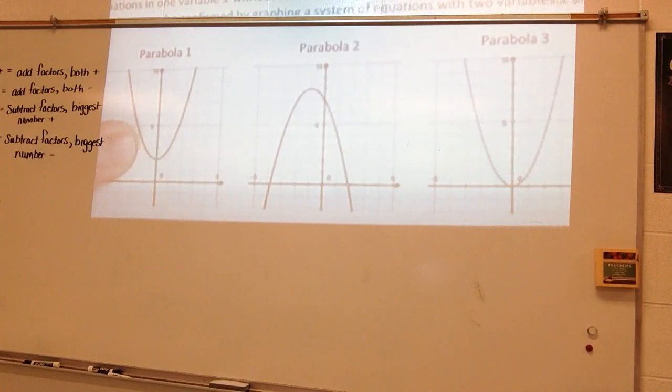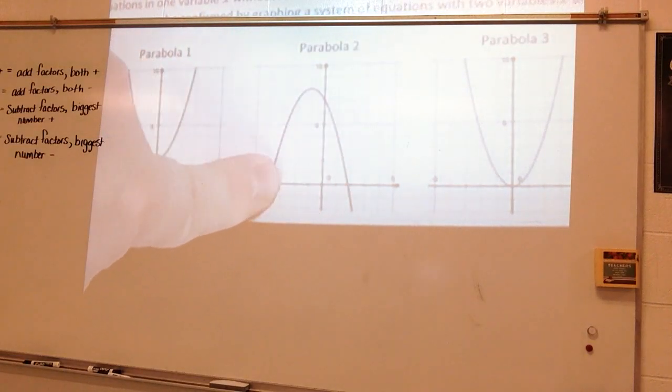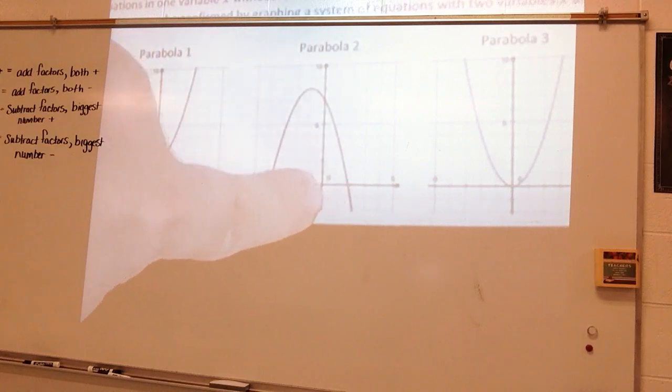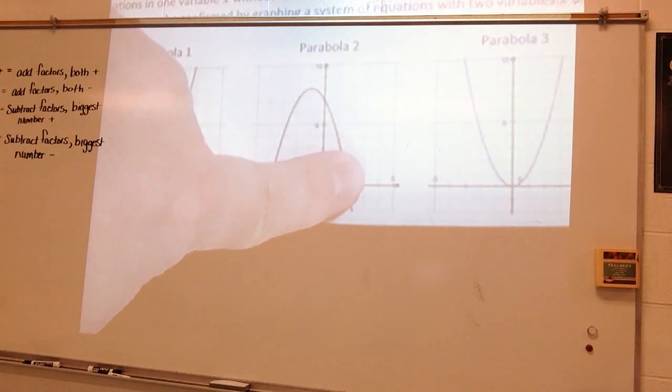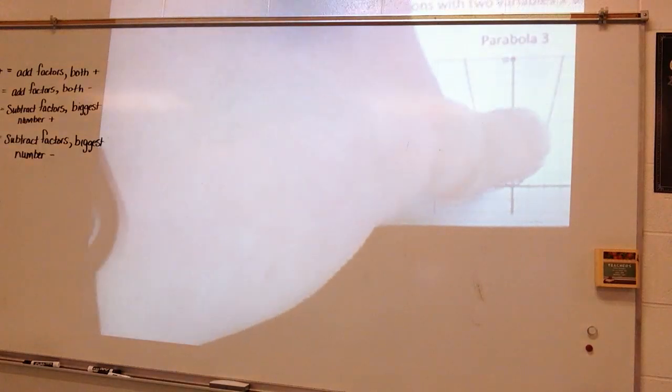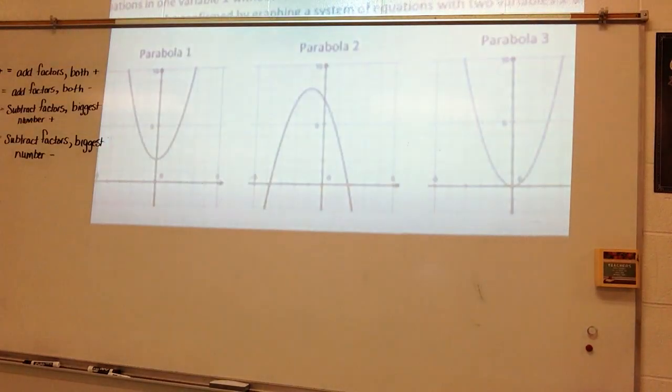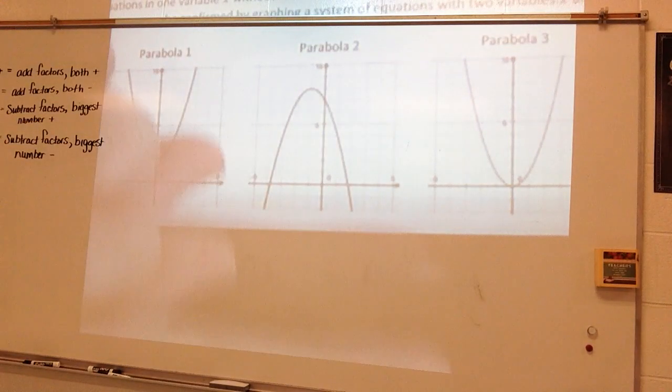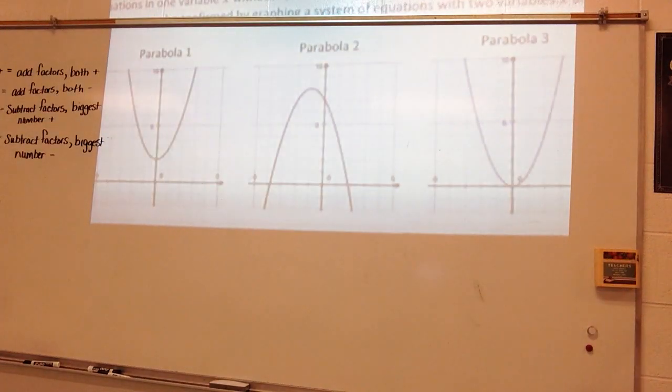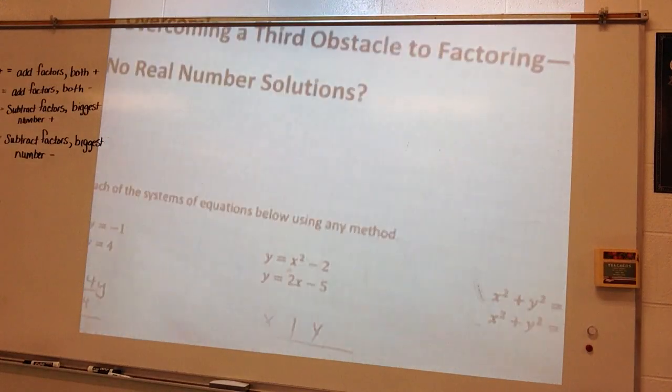So, let's go back and review for just a second. There are no solutions to this one because it does not cross the x-axis. There are exactly 2 solutions to this one because it crosses the x-axis at 2 places. And here, there is exactly 1 solution because it touches the x-axis in 1 spot. Hopefully that makes a little bit of sense to you.